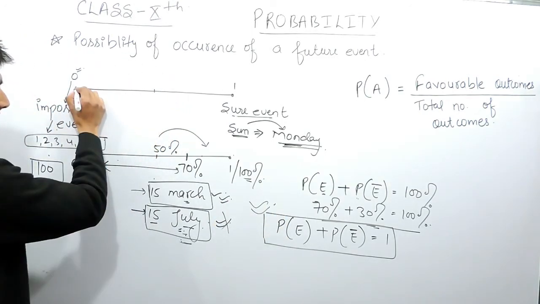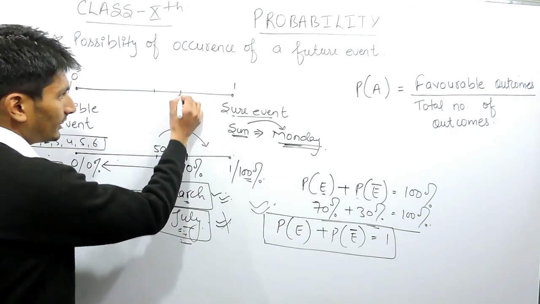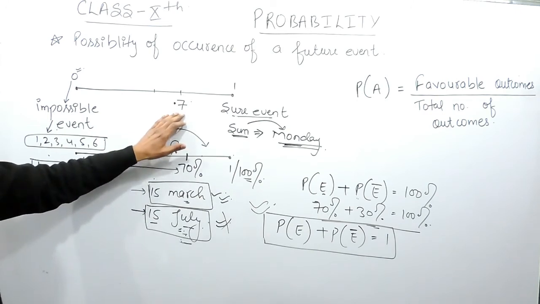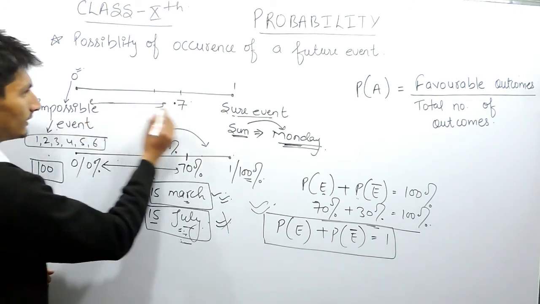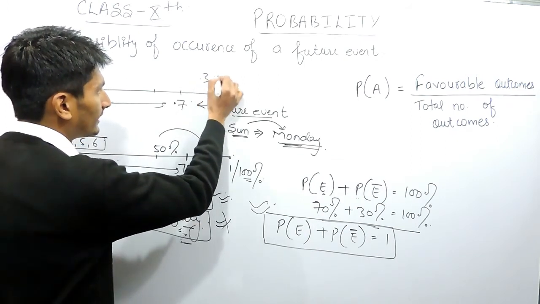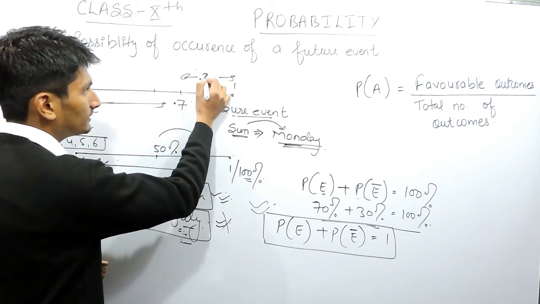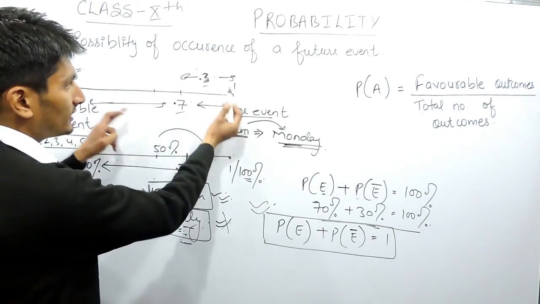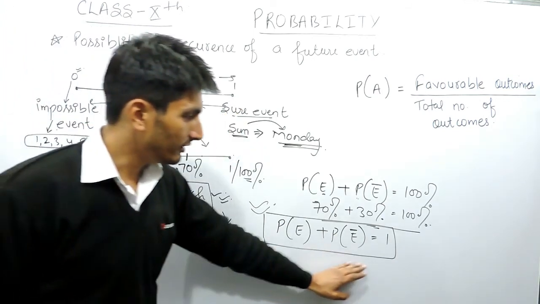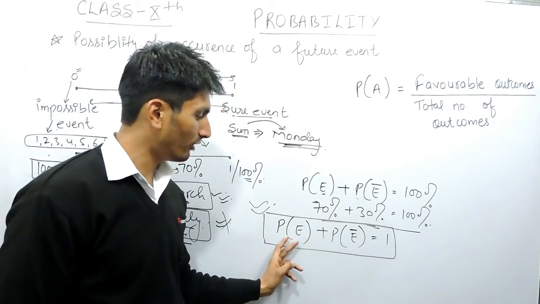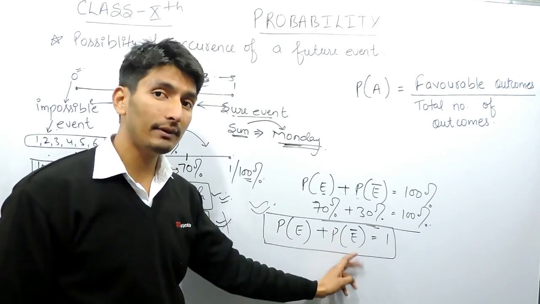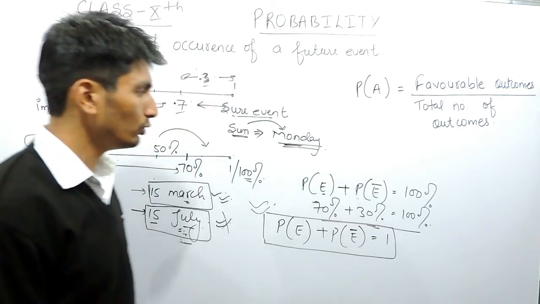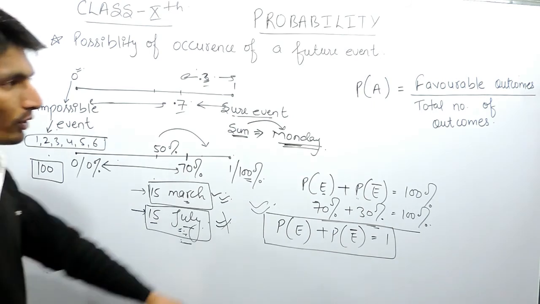Here I am saying if the scale is between 0 to 1, and the possibility of occurrence of an event is 0.7, then clearly the possibility that this event is not going to happen is 0.3. So 0.7 and 0.3 will be equal to 1. By this we come to the conclusion that the possibility of an event happening and the possibility of that same event not happening is equal to 1. So this is the important formula here.